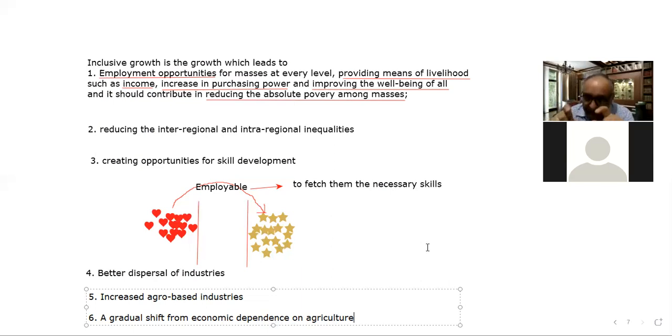So for all these things, it is beyond a doubt that a higher level of national income, higher GDP growth, is a must, is necessary. But higher GDP growth alone will not serve the purpose unless it is accompanied by the equitable distribution of the benefits of growth. So that is basically required here, right?